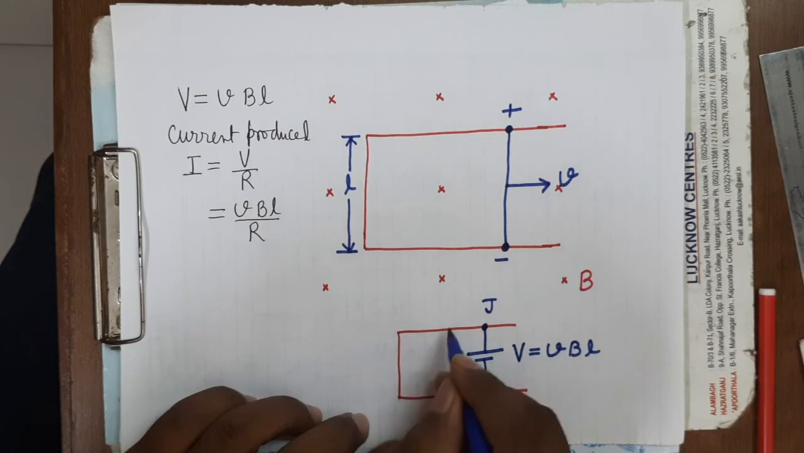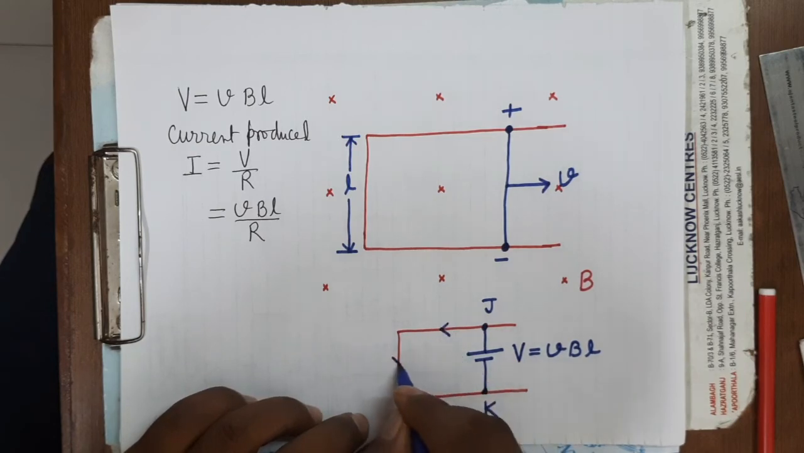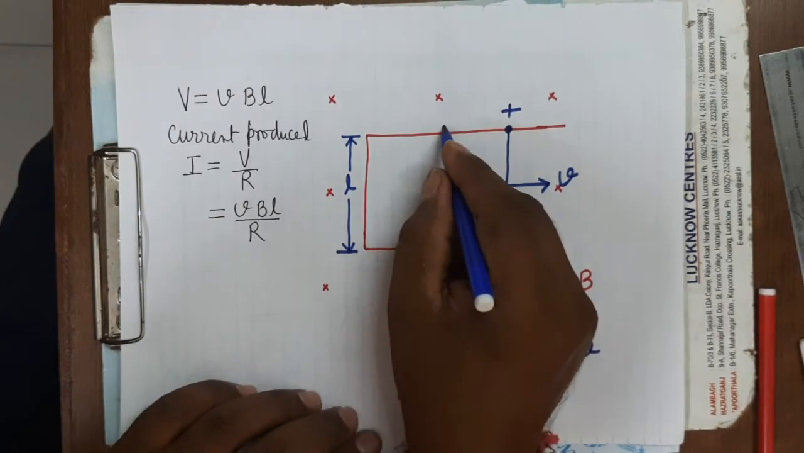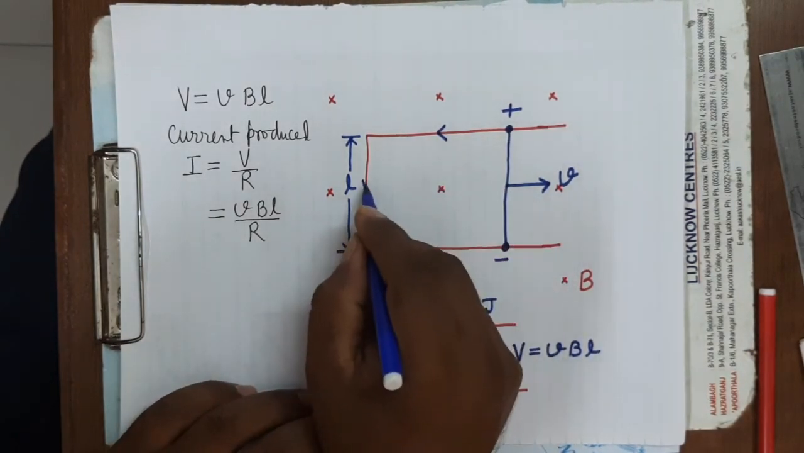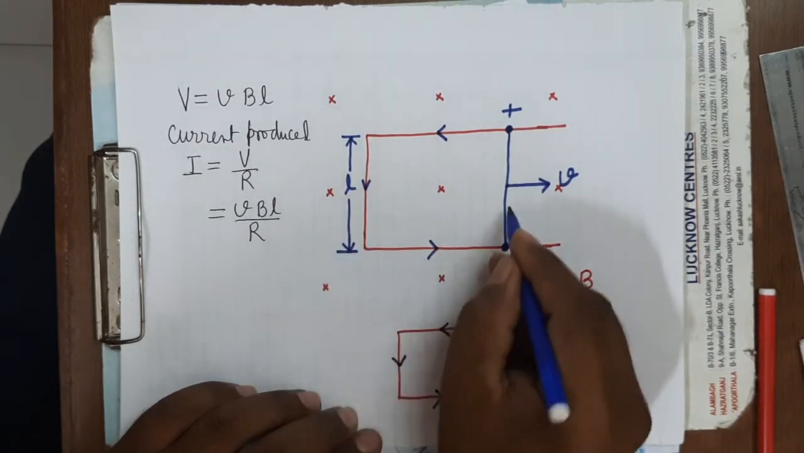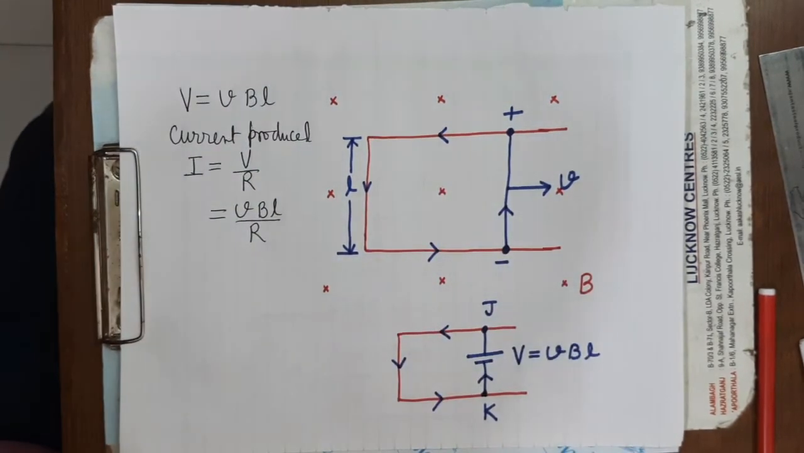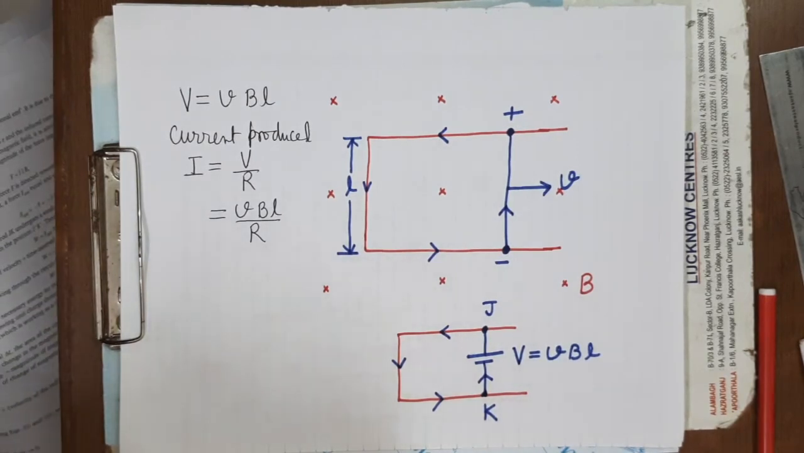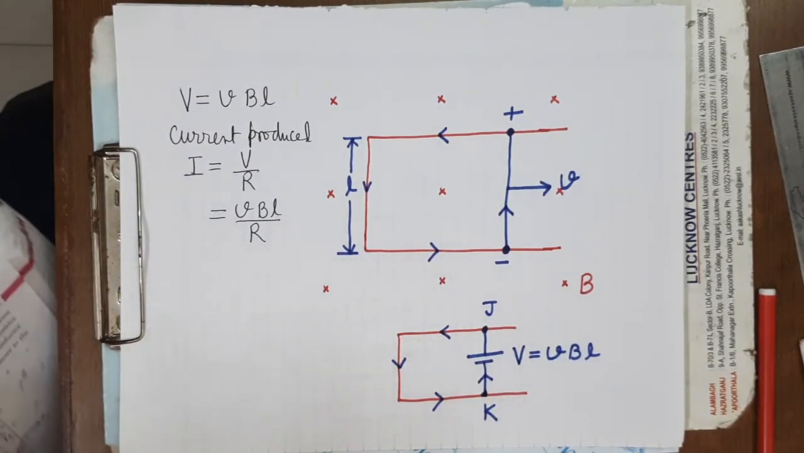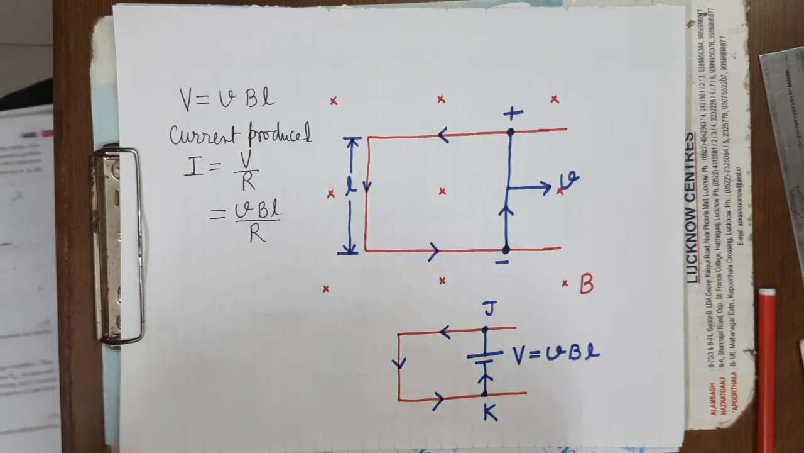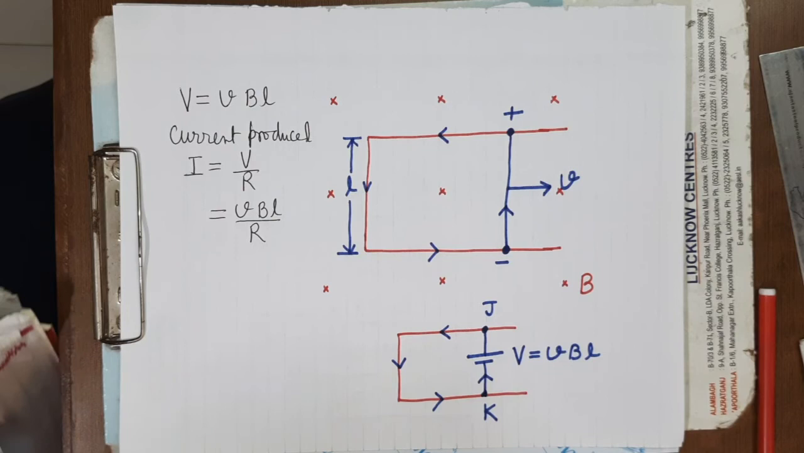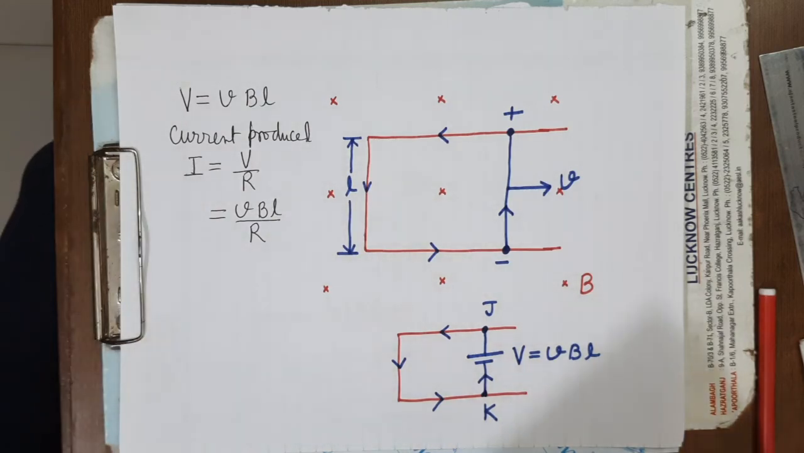You can see here, current will flow through this way. It is clear? Here it will flow in this direction. This direction of current we can find by using Fleming's right hand rule. As we know, Fleming's left hand rule is used for determining the force acting on a current carrying conductor placed in the uniform magnetic field.